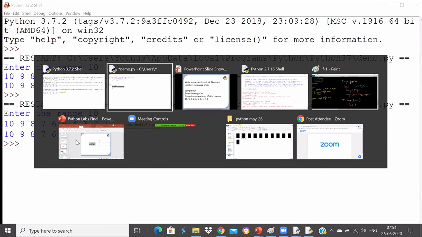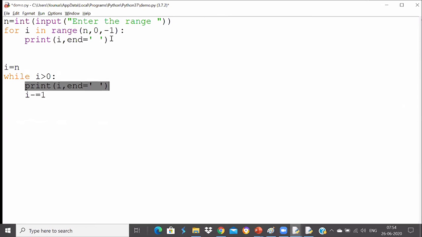But the step value should be given in that case, SK. Step value makes sense. Now you're saying 10 to 1, but you're saying that you go in reverse. If you mention the step value as -1, you're actually telling it to go in reverse. So I told you it should not be possible, but including the step it is possible. That's why with this example I wanted to teach you. That's why I didn't tell you that time.